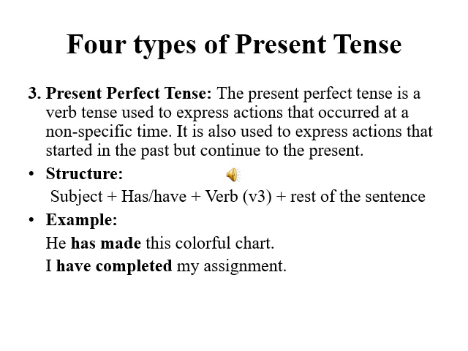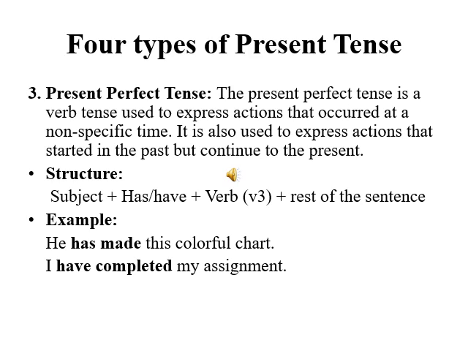Third type of present tense is present perfect tense. Its definition is: the present perfect tense is a verb tense used to express actions that occurred at a non-specific time. It is also used to express actions that started in the past but continue to the present.